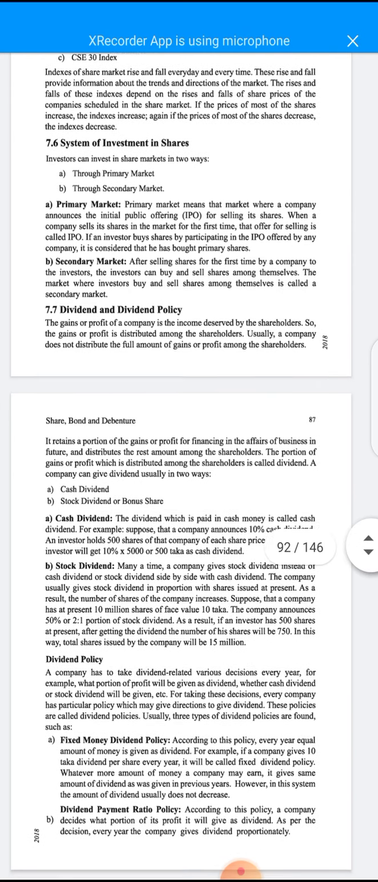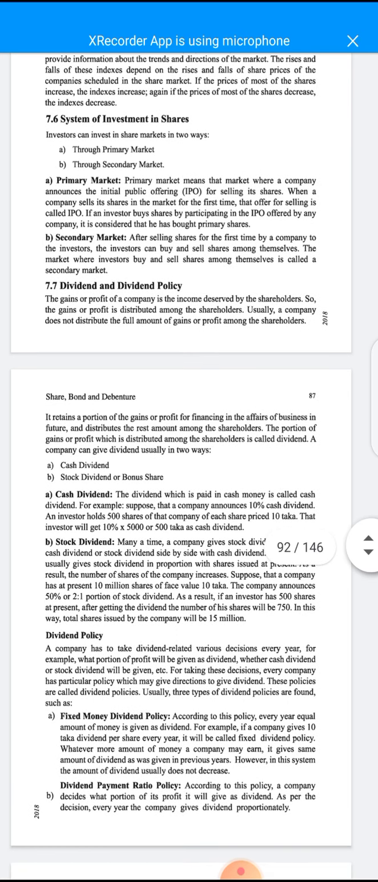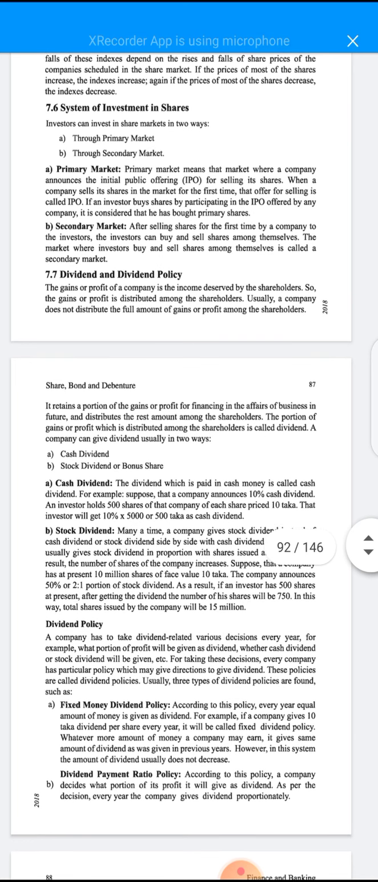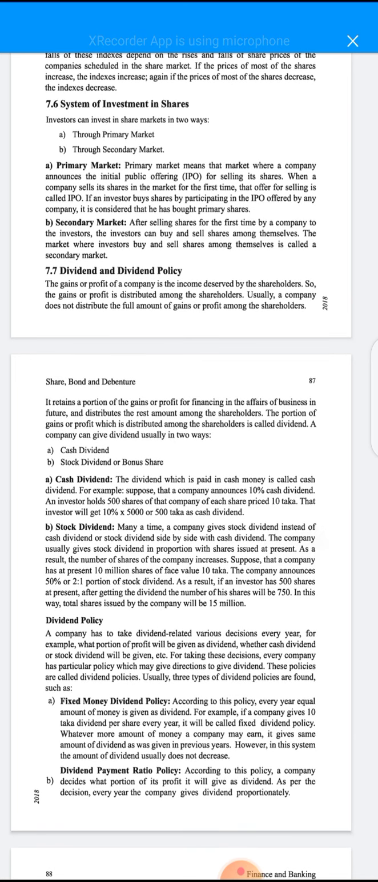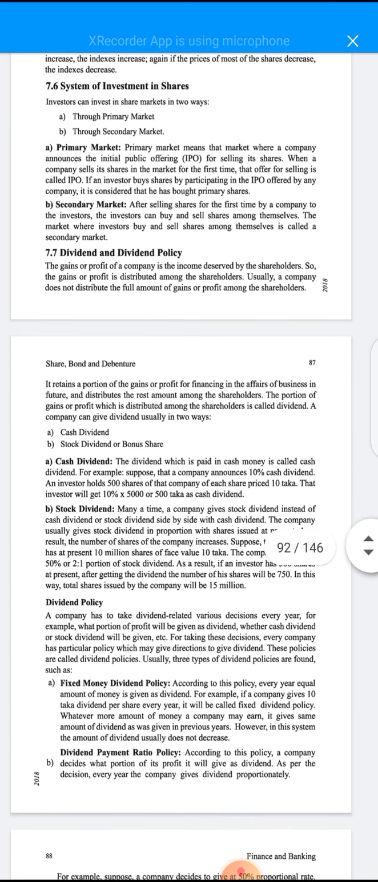Student, you know that there are two kinds of share markets. One kind is the primary market. The other kind is the secondary market. So, in the view of the investor, there are two kinds of market: first, the IPO market, and second, the secondary market. The full form of IPO is initial public offering. So, student, now I would like to describe the primary market.